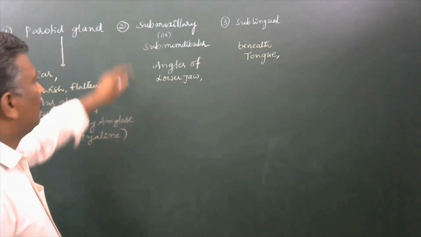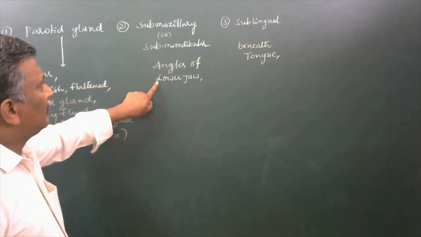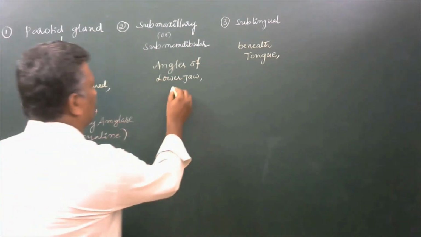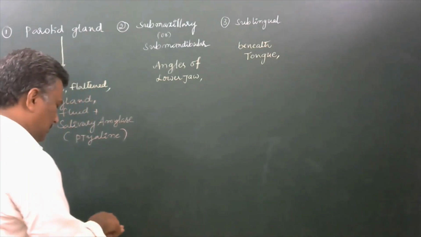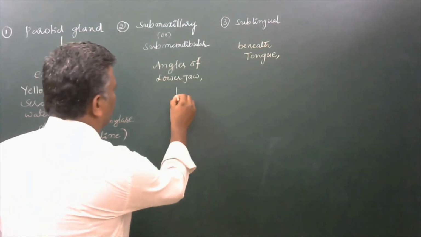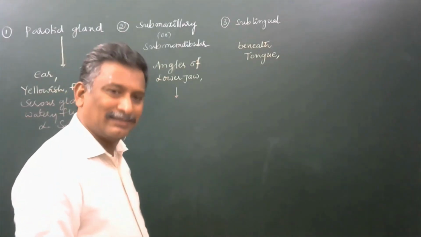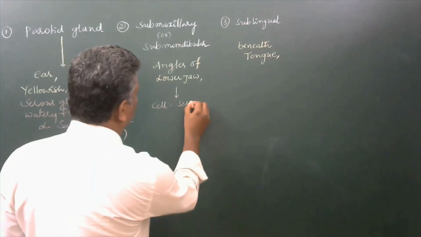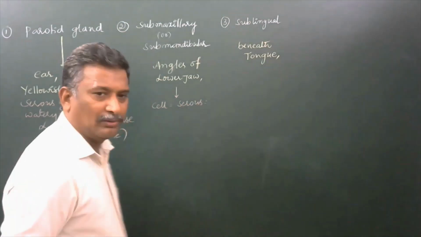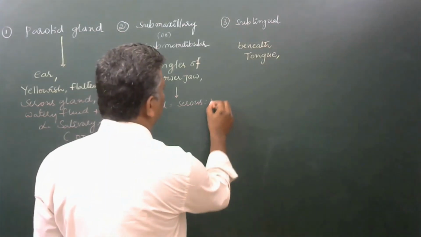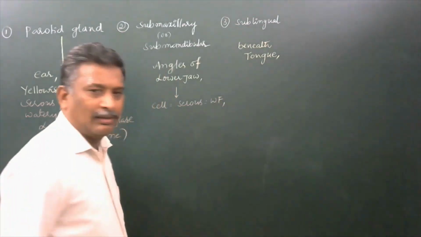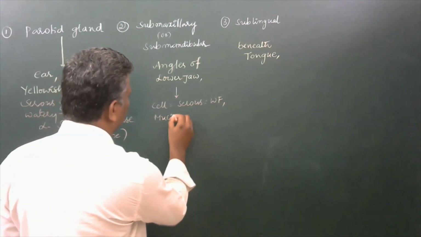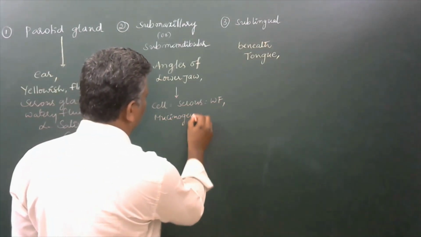Now here, at the angles of the lower jaw, the submaxillary or submandibular gland is there. Some of the cells are said to be serous. They produce watery fluid. Other cells are mucinogen cells.